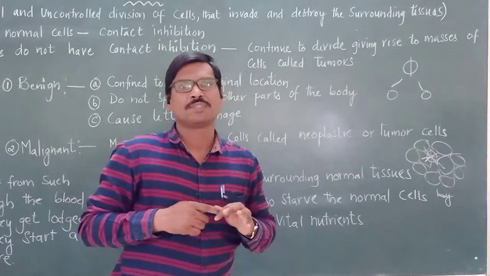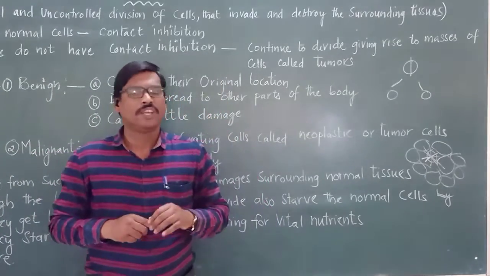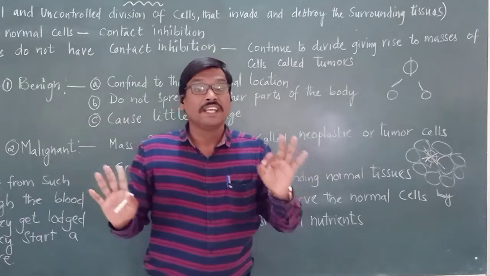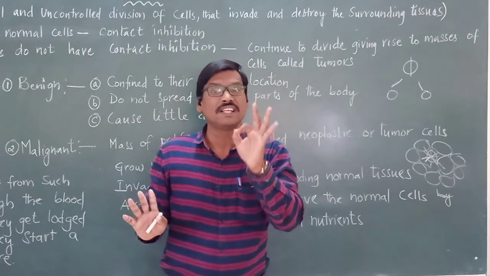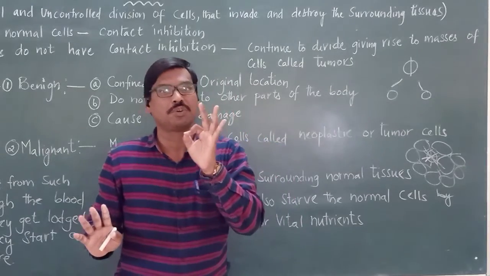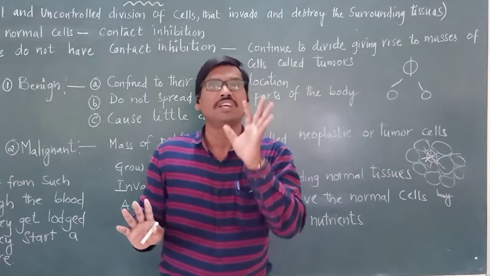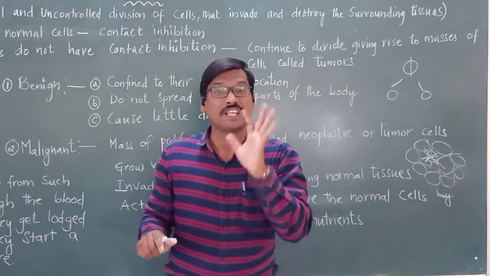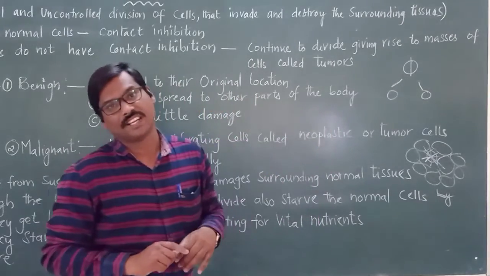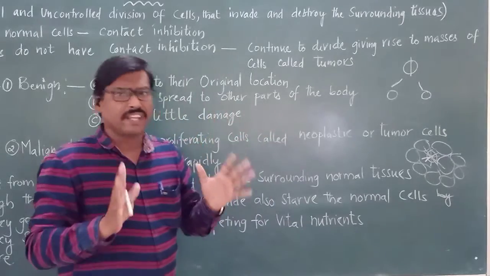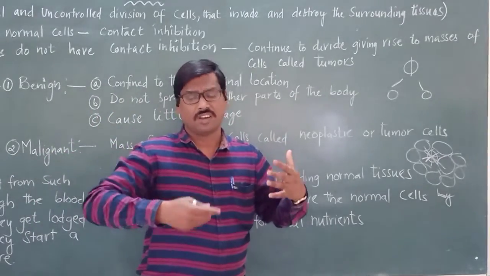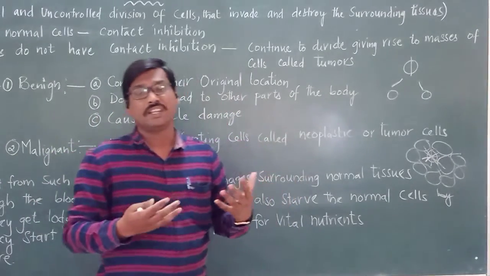That is what is called cancer. In simple words, an uncontrolled increase in the number of cells is called cancer.